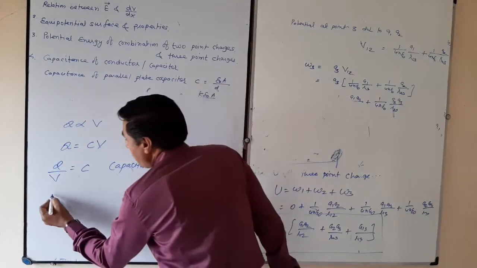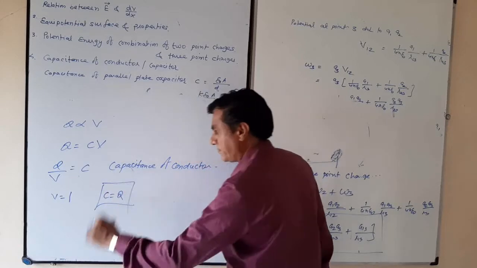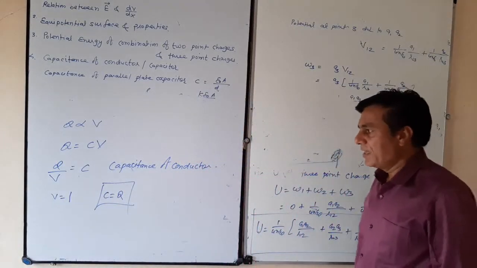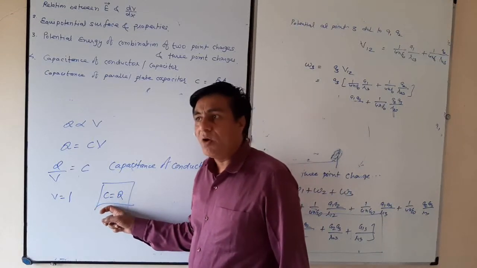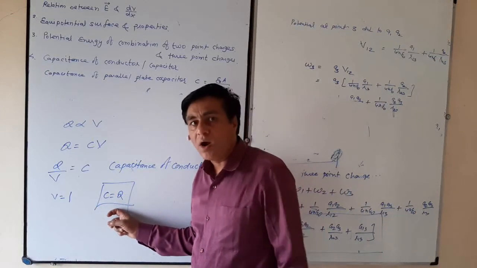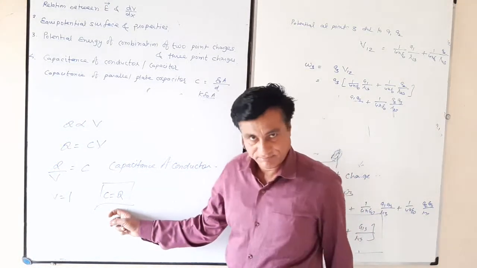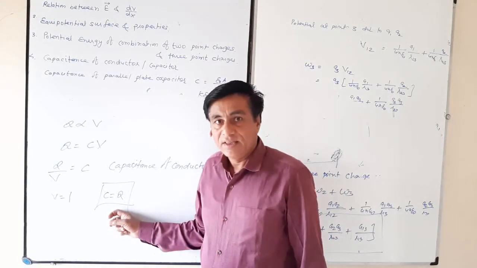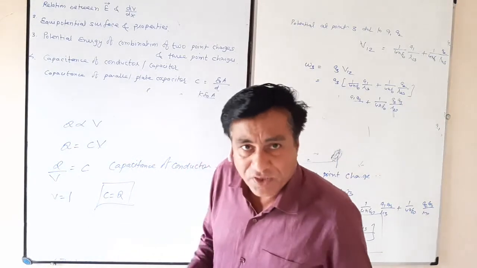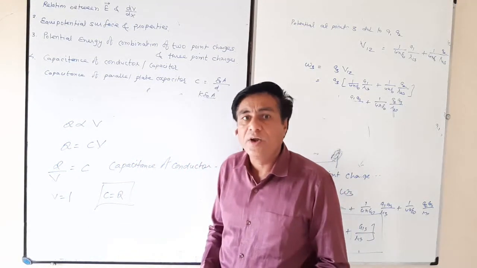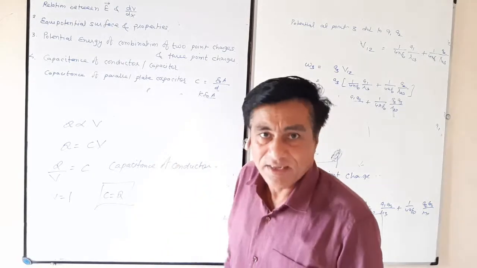Otherwise, if V is equal to 1, then C is equal to Q. It means the capacitance of a conductor is that amount of charge which is required to raise the potential of the conductor by 1 volt, or by unity.